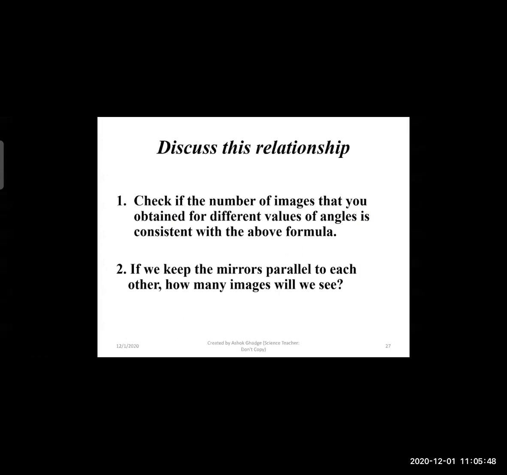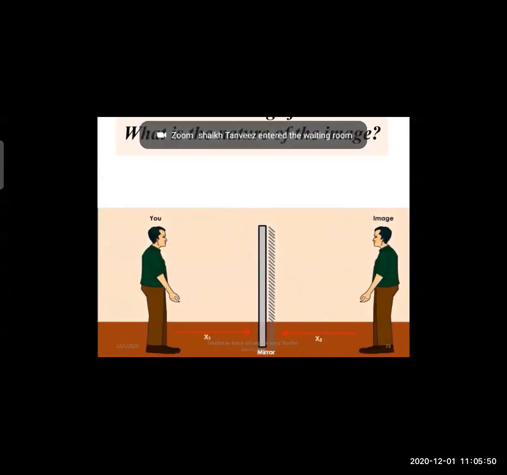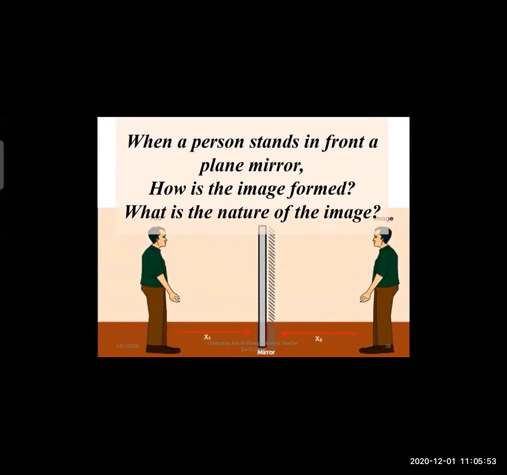Now, the second point: when a person stands in front of a plane mirror, how is the image formed and what is the nature of the image? So these are two questions. We are going to try to get answers to those: how this image is formed and what is the nature of that image.